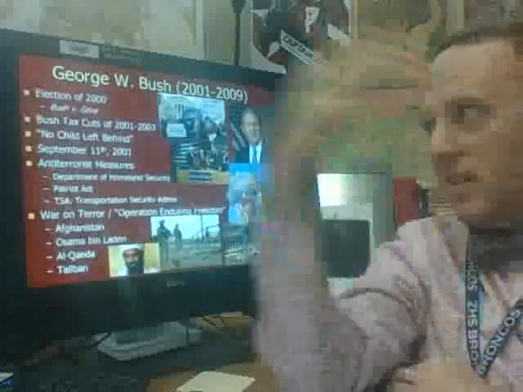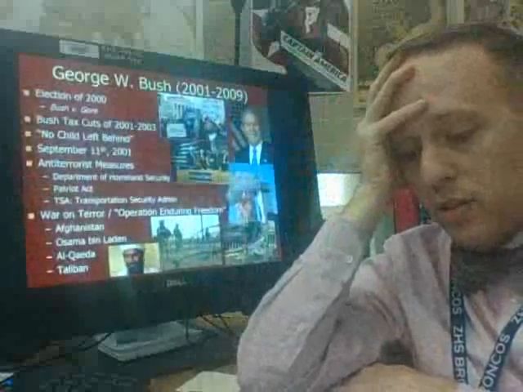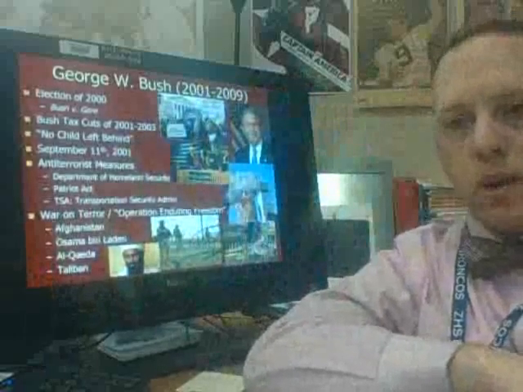Okay, then everything changes on September 11th, 2001. America is taken off guard when this happens. Two hijacked planes crash into the World Trade Center Twin Towers in New York City, which you can see a picture of right here. The North Tower was hit first and then the South Tower, and within a few hours both collapse.